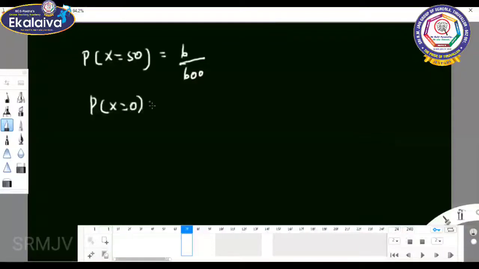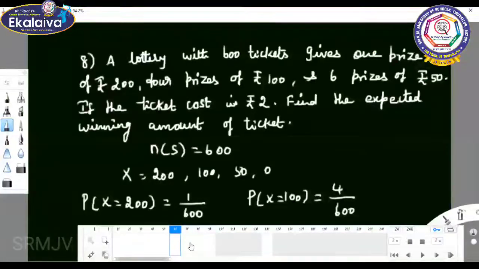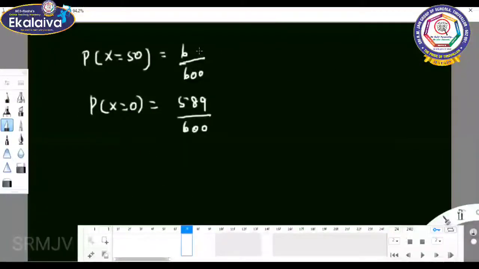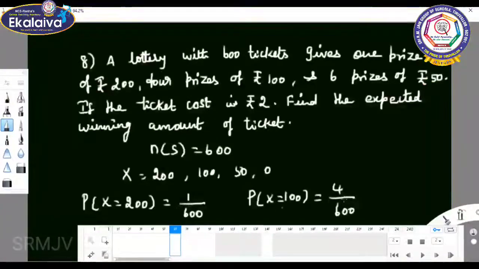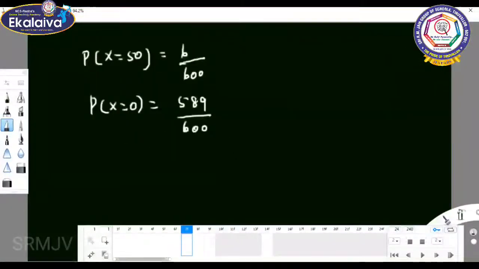So P of x equal to 0. 589 by 600. How is it 589 by 600? See, 1, 4, 5. 5 plus 6, 11. So 600 minus 11 is what? 589. So remaining, if x equal to 0, 589. Is it clear, children? X equal to 0 means you count this value 1 plus 4, 5, 5 plus 6, 11. So total 600 minus 11 gives the value 589 by 600.